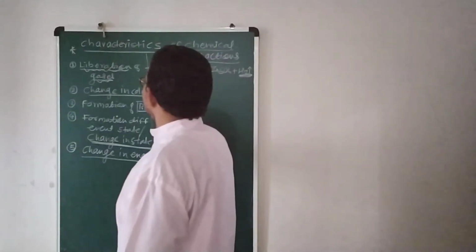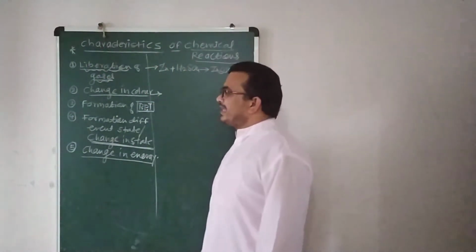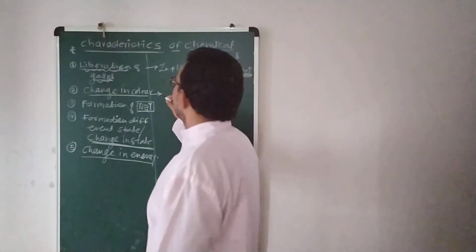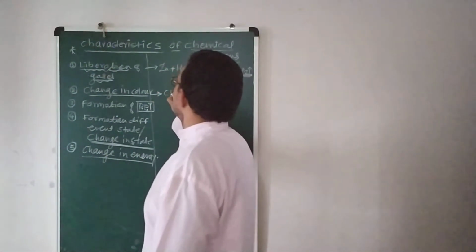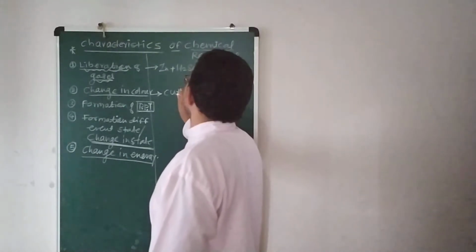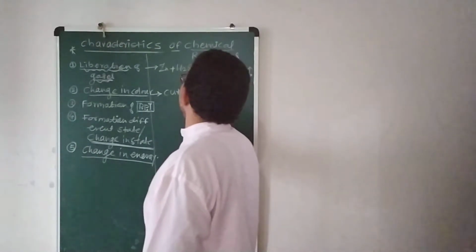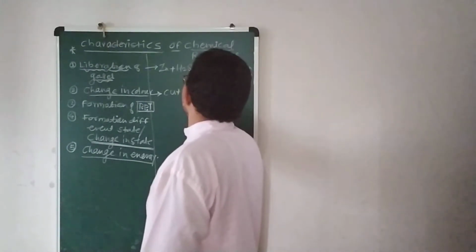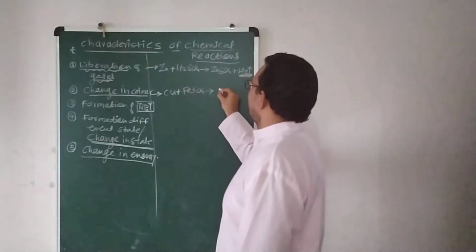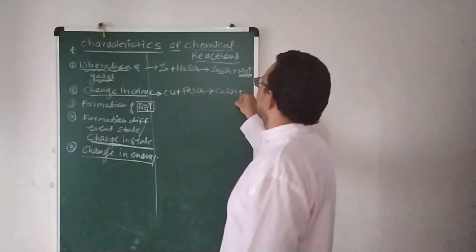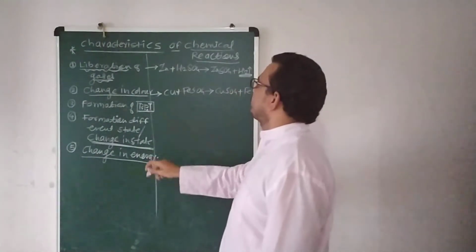The change in color, students. There are so many examples in which you can understand it. For example, take Cu plus FeSO4. FeSO4 reacts and there is a formation of copper sulfate, CuSO4 plus Fe. This is a displacement reaction.